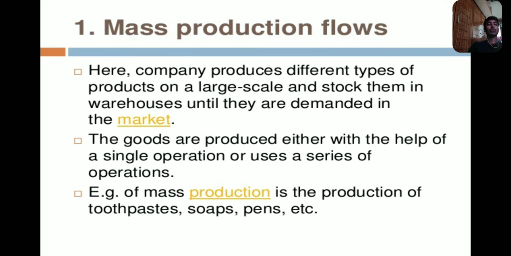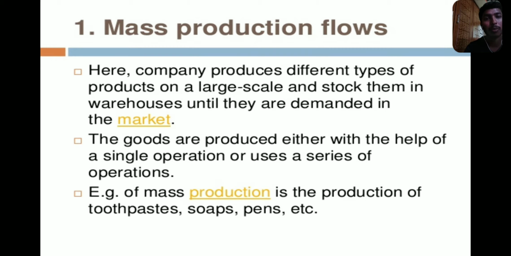The goods are produced either with the help of a single operation or a series of operations. Here a series of operations occurs: the product is prepared in a very high amount of stock, and a large amount of product is released, sold, and orders are taken from the market. Examples of mass production systems are toothpaste, soaps, and pens.